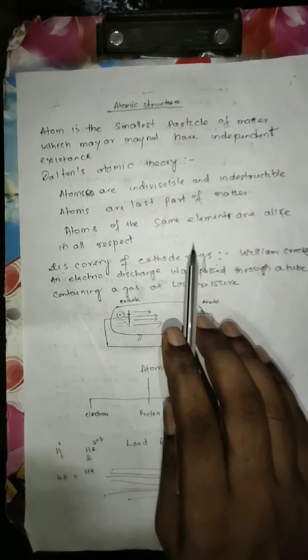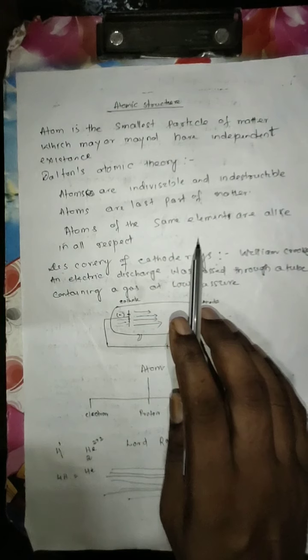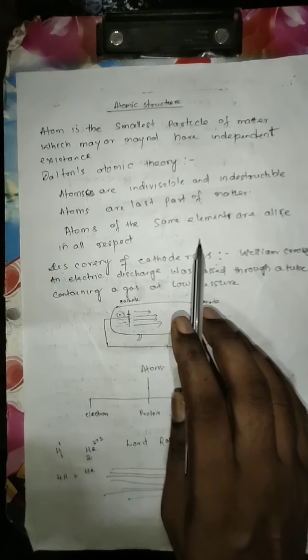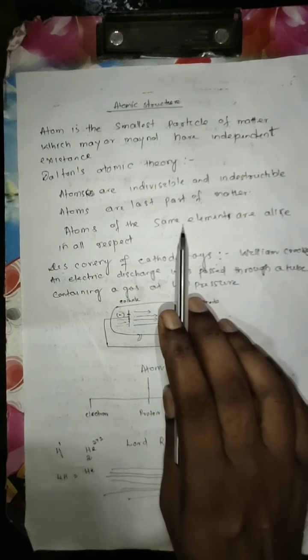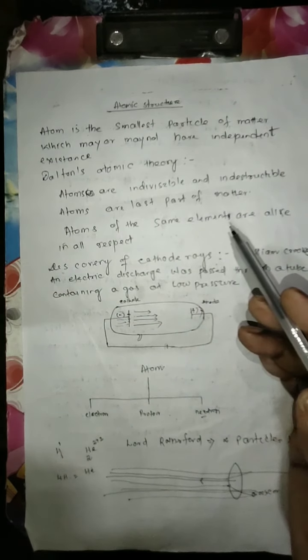And the second point, atoms of the same element alike in all respects. When we consider isotopes, one element has more than one isotope, but the isotopes have different properties. For example, hydrogen has three isotopes, and the three isotopes have different properties. So Dalton's atomic theory and the modern atomic theory contradict.